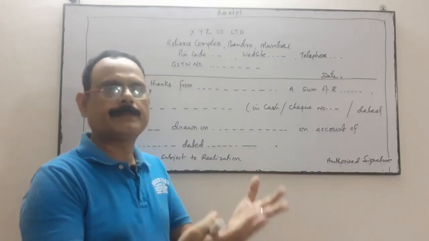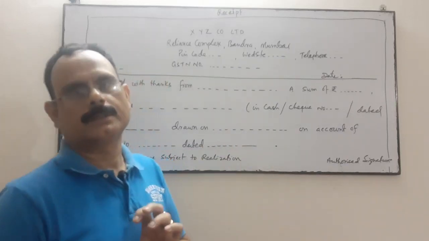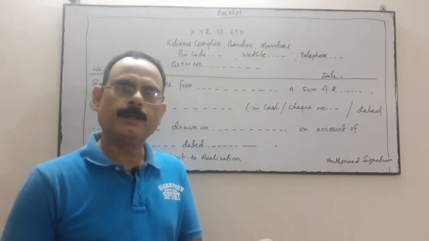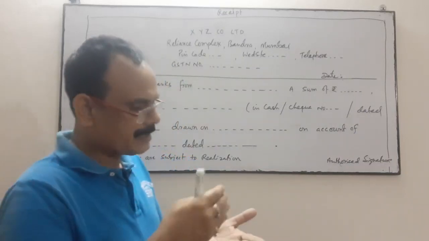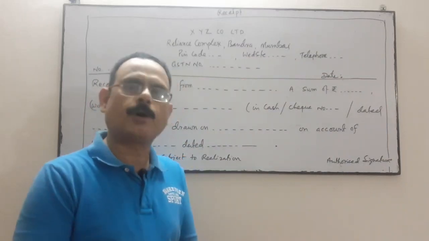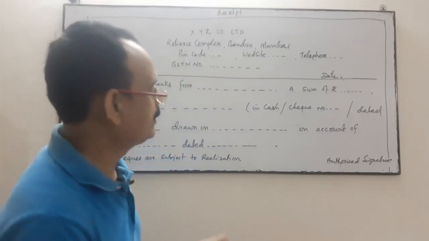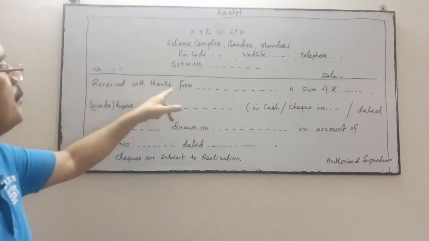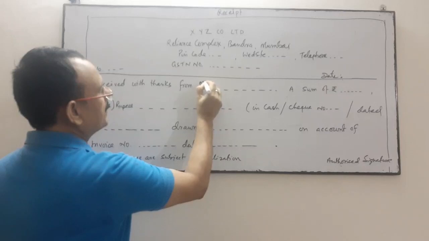When somebody pays the amount to me either in cash or by check, I will give them a receipt saying yes, I have received this much amount. The receipt will be in 2 or 3 copies, original and carbon or duplicate copy. I will give the original copy to the person who has given the money, and the second copy will be retained by me as documentary evidence. So how will I draw it? Received with thanks from, the person from whom I received the money. Suppose I have received the money from Messrs.